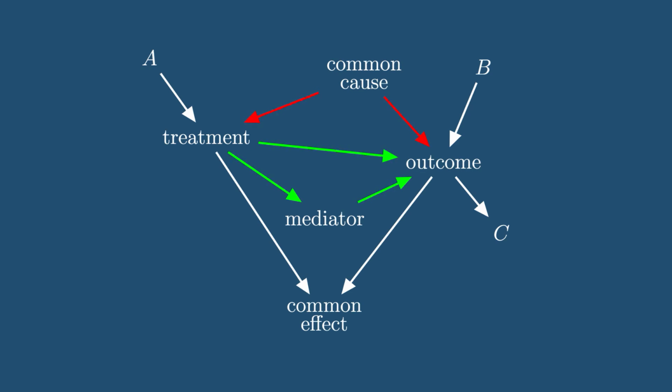Causal in green, non-causal in red. All paths starting at the treatment node end at the outcome, or at a common effect. All paths starting at a common cause end at the outcome too. Common cause, then treatment, then outcome, that's one. Common cause, treatment, mediator, and then outcome, that's two. And from common cause to outcome directly. As you can see, there are no loops here.